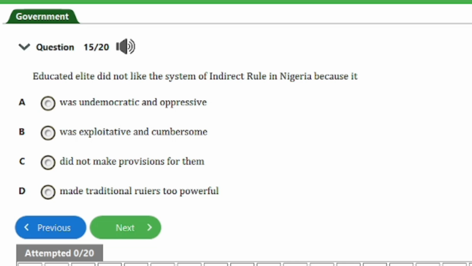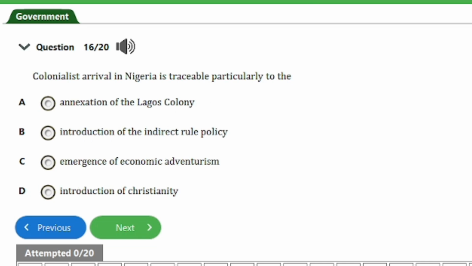So over here is question number 15. It says, educated elites did not like the system of indirect rule in Nigeria because it A. was undemocratic and oppressive, B. was exploitative and cumbersome, C. did not make provision for them, D. made traditional rulers too powerful. So guys, the answer to this question is option C here. It did not make provisions for them.